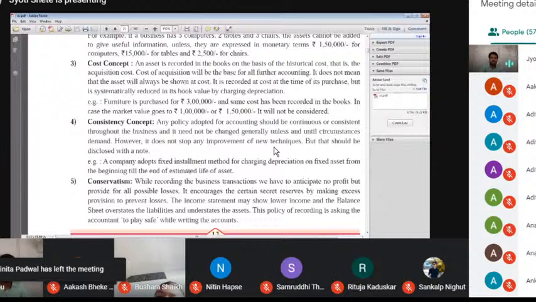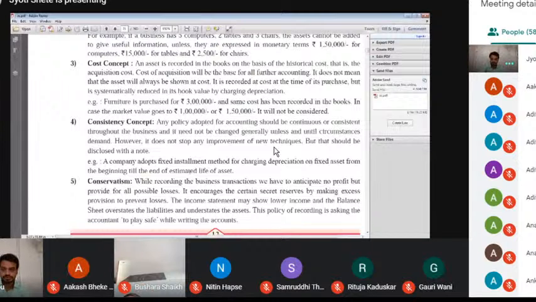So remember, an asset is recorded in the books of account on the basis of historical cost. For example, if I purchased a mobile two months ago, that time the mobile cost 10,000, but now this mobile costs 8,000. I never recognize any decrease or increase in value in the cost concept. I enter only 10,000 into my books of account.